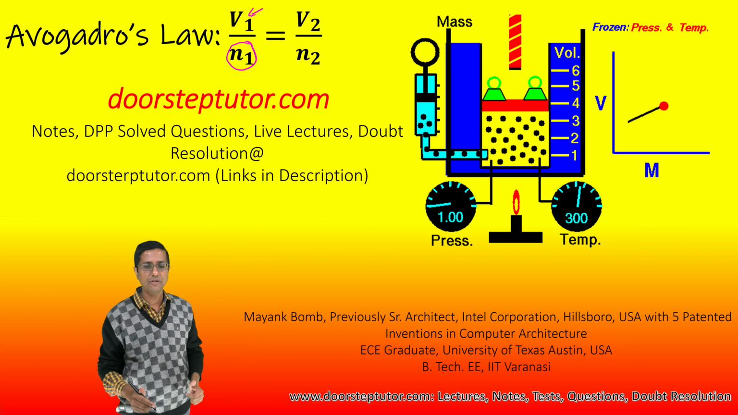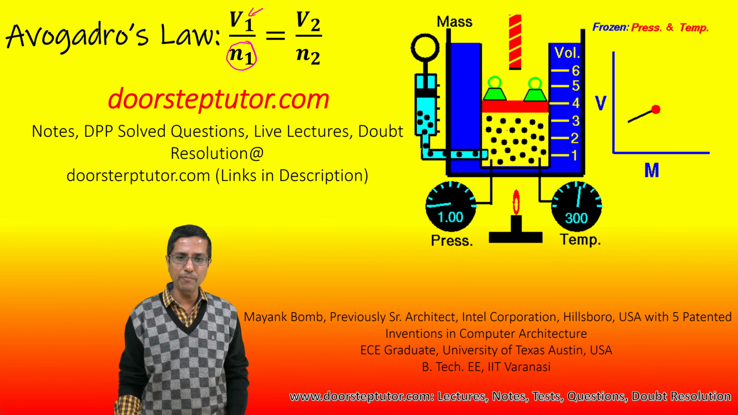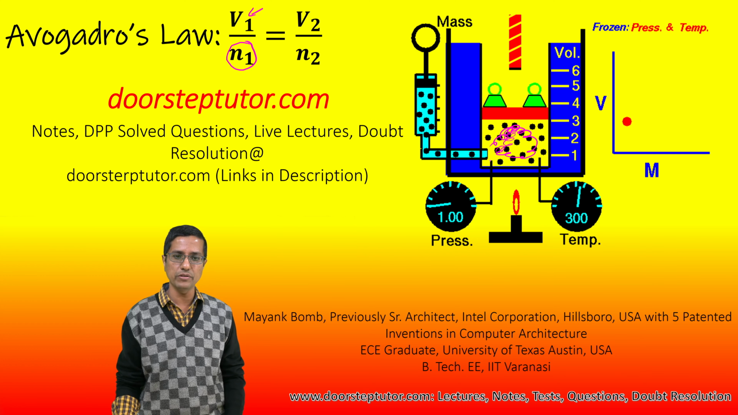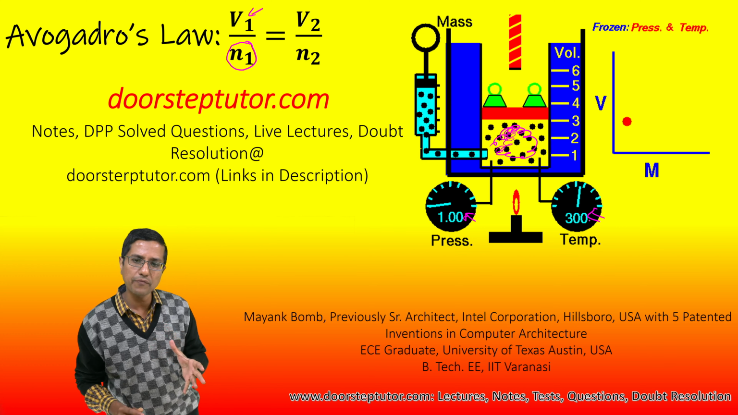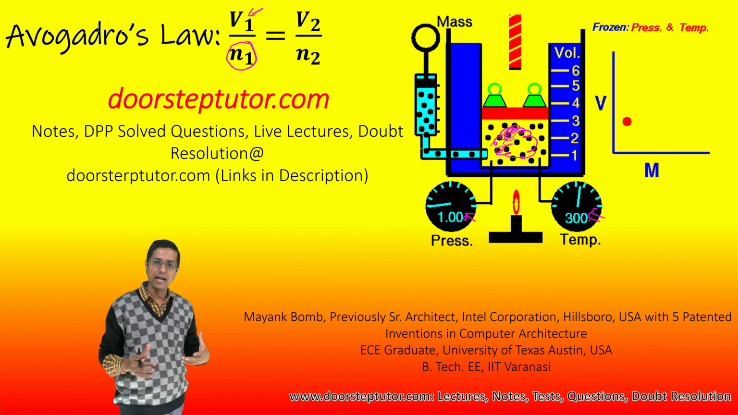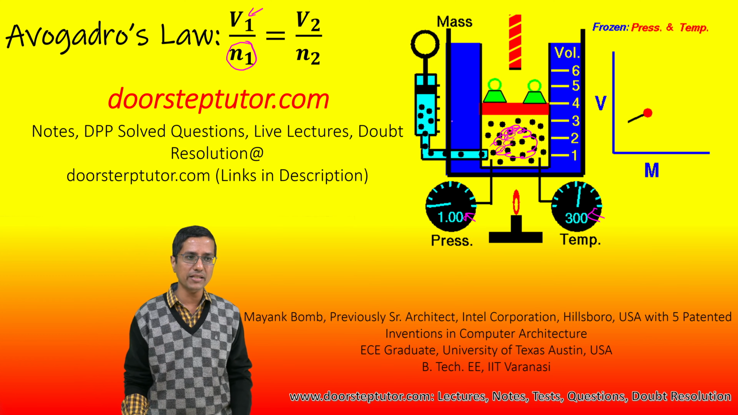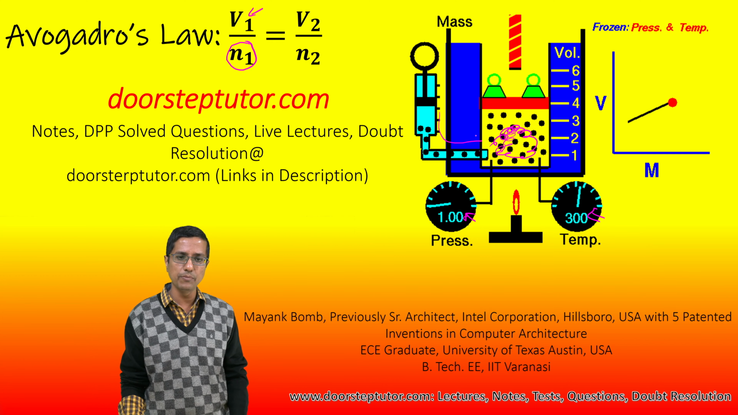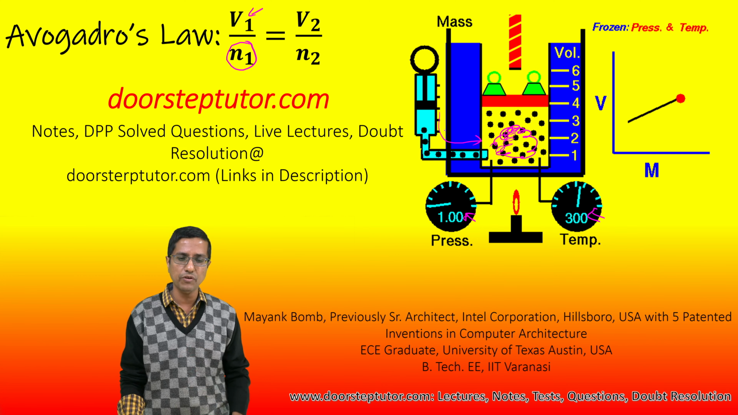Here is a simple demonstration of that law. Here we have a machine. In this chamber we have put some gas molecules. I have kept the pressure and the temperature constant, and that is very, very important. We are only changing one thing at a time. And what are we changing here? We are changing the mass of the gas. We are putting in more and more particles or removing particles from here.